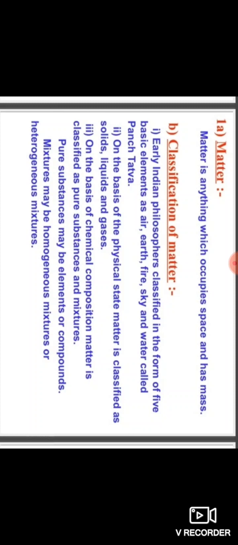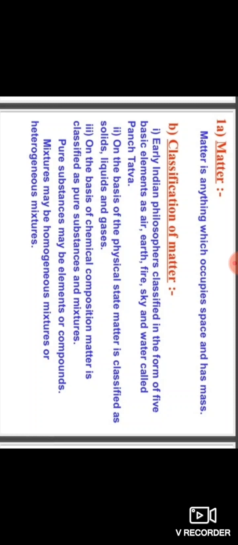As we look around, we can see that all the things mentioned above occupy space and have mass. In other words, they have both mass and volume. You know that matter means anything which occupies space and has mass.